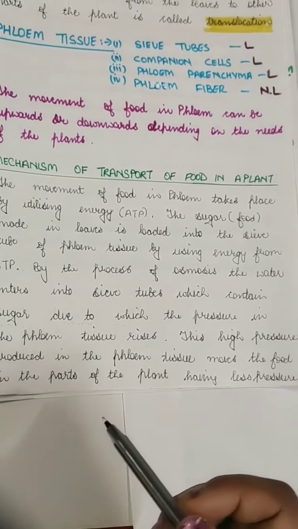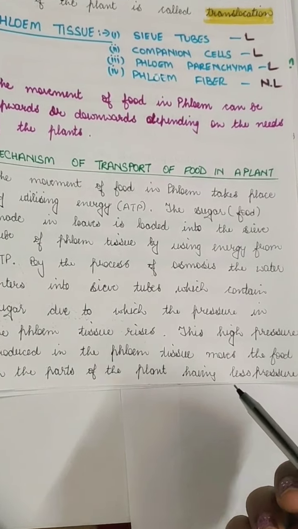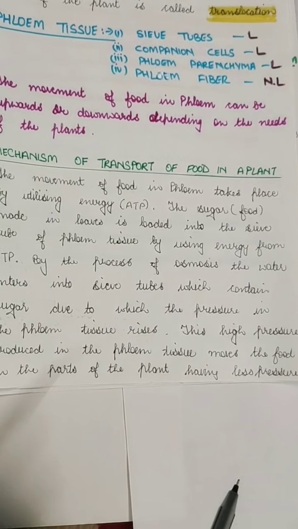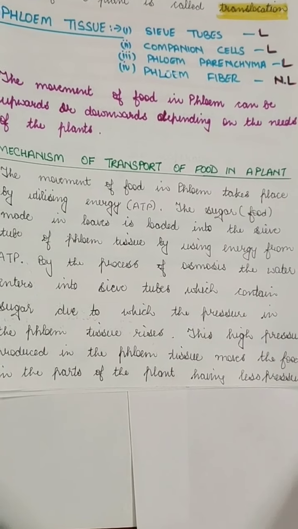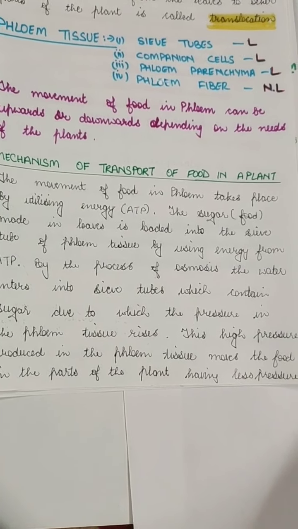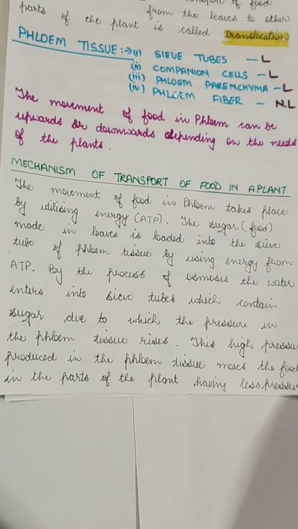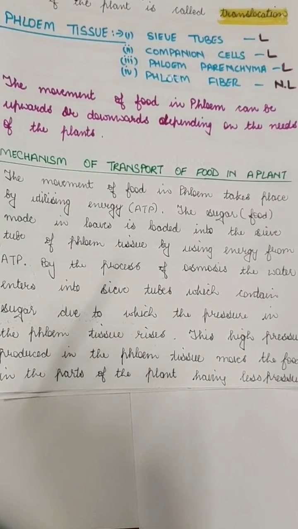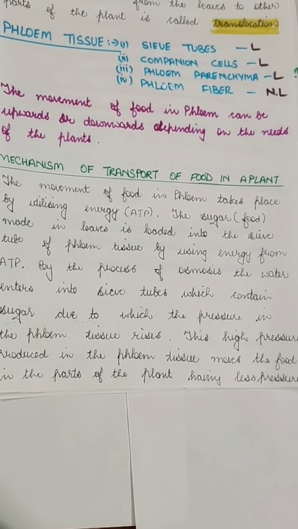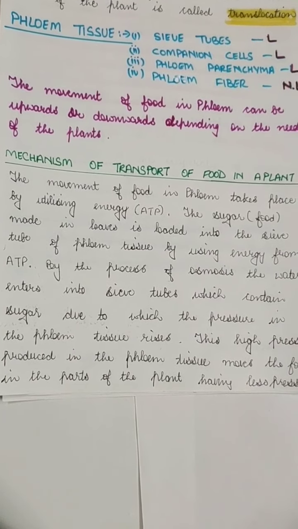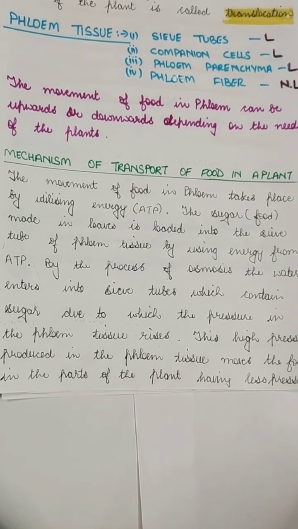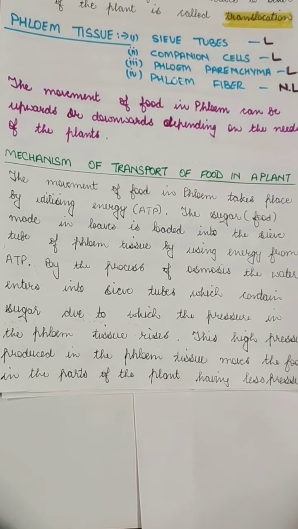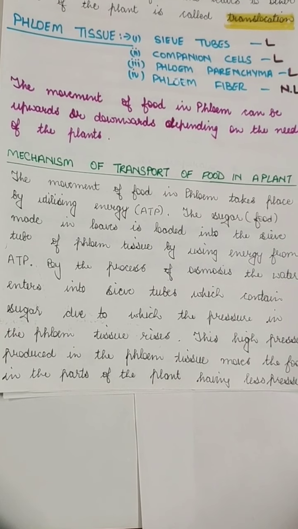Then the water will enter into the sieve tube which contains sugar, and this happens by the process of osmosis, and due to this the pressure in the phloem tissue rises up. When the pressure in the phloem tissues rises, this creates a high pressure and a low pressure. So the high pressure is produced in the phloem tissue, which makes the food move to the parts of the plant which have lesser pressure.